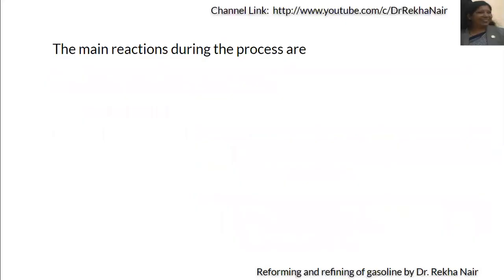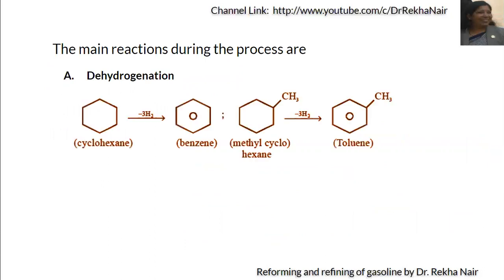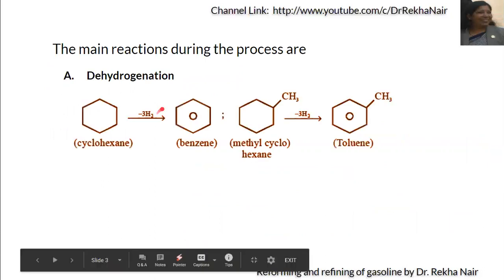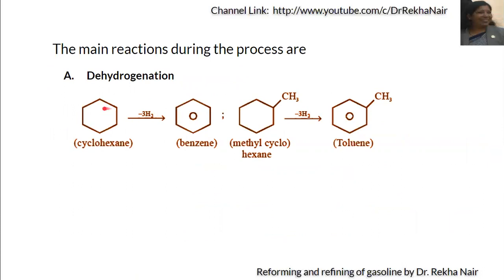The main reactions during the processes are, there are mainly four different types of reactions. One is dehydrogenation, that is a removal of hydrogen. By removing the hydrogen, we are converting cyclohexane into benzene, which is an aromatic compound. Here, the cyclic compound is converted into aromatic compound, that is methyl cyclohexane. On dehydrogenation, it is converted into toluene, which is an aromatic compound.